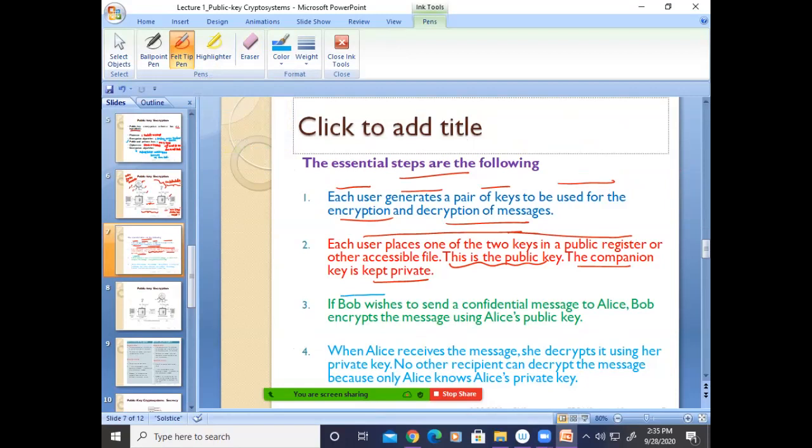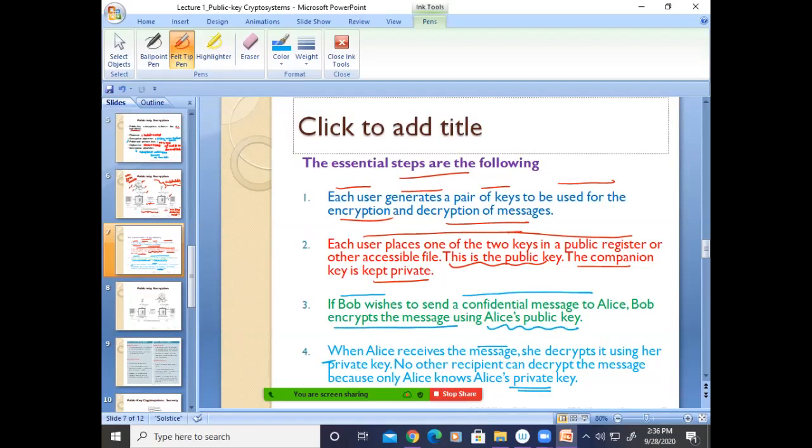Now the next one is the same. If Bob wishes to send a confirmation message to Alice, Bob encrypts the message using Alice's public key. Already explained. Then when Alice receives the message, she decrypts it using her own private key. No other recipient can decrypt because only Alice knows the private key.